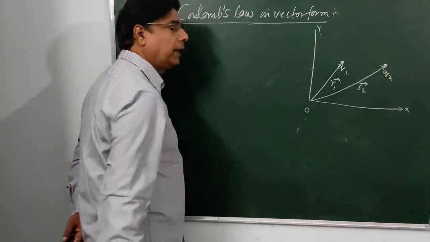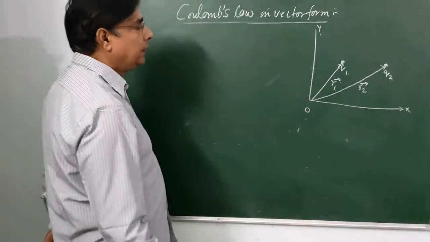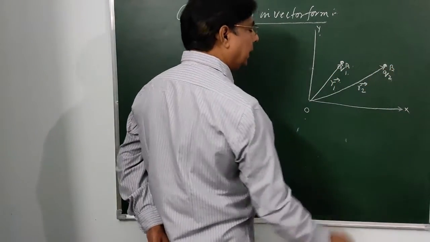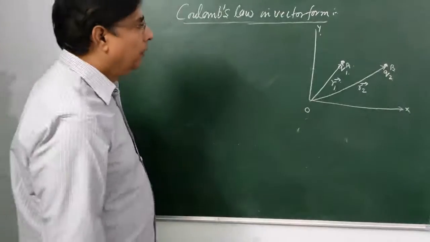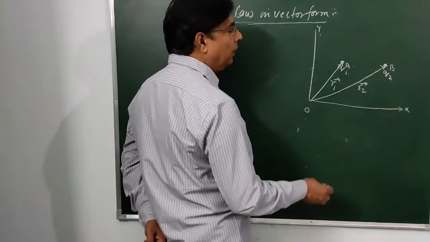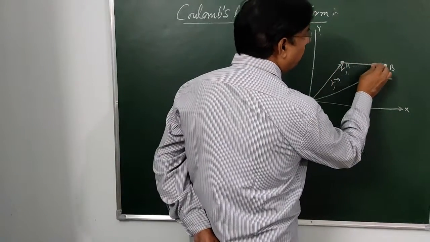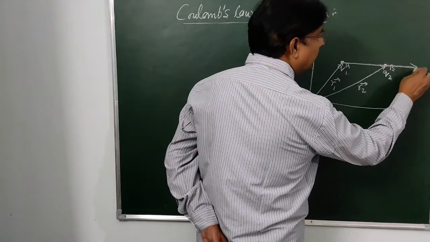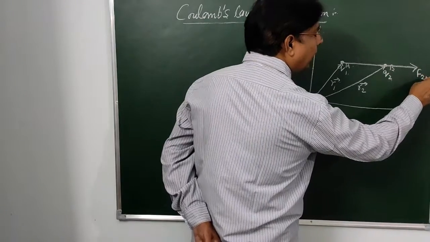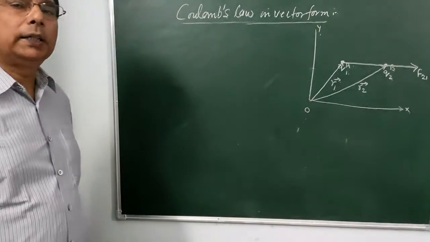This is the position vector R1 and R2. Suppose this charge is placed at point A and this charge is placed at point B. The force acting on charge Q2 is applied by charge Q1.